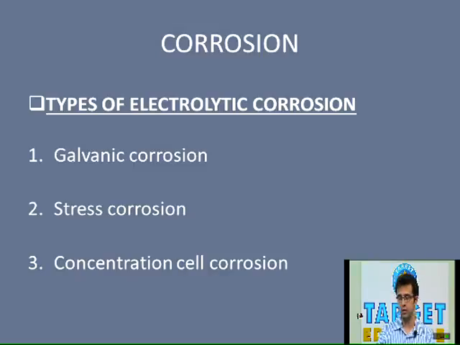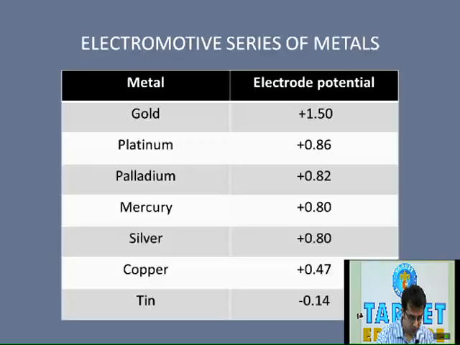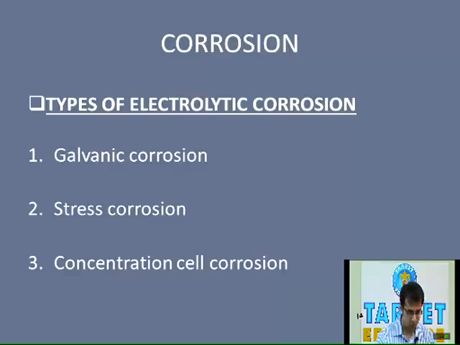The cathode is the place where the reduction reaction occurs, whereas the anode is the area where the oxidation reaction occurs. Now you must know what an electrolyte is. The electrolyte supplies the ions needed at the cathode and carries away the corrosion products at the anode. Basically, the electrolyte completes the circuit that is required for this electrolytic process to occur.